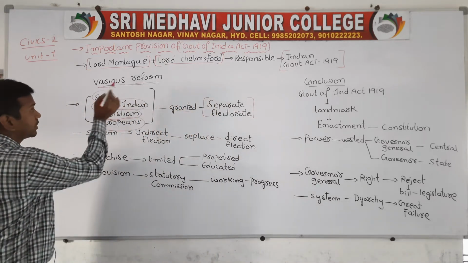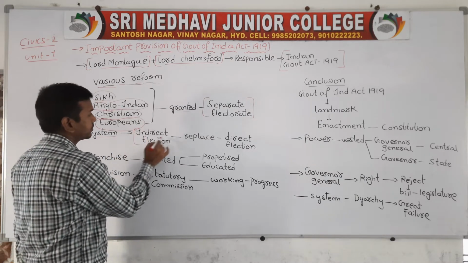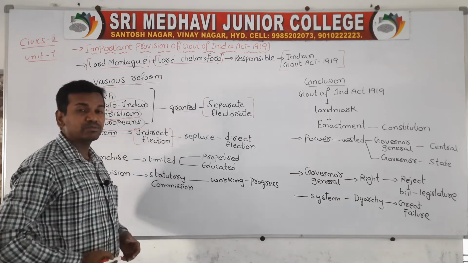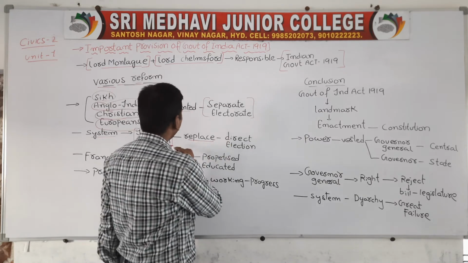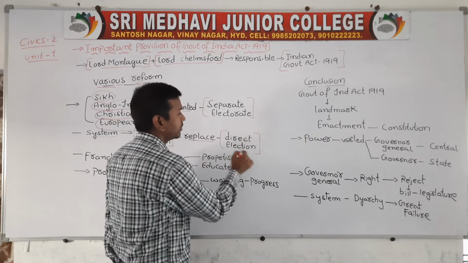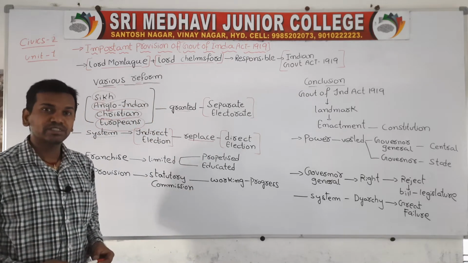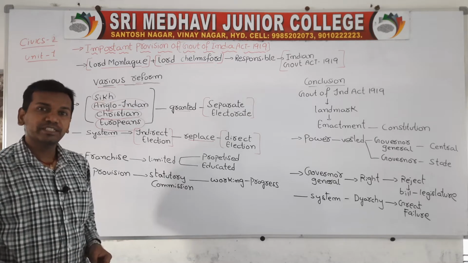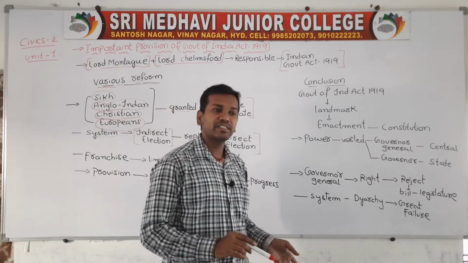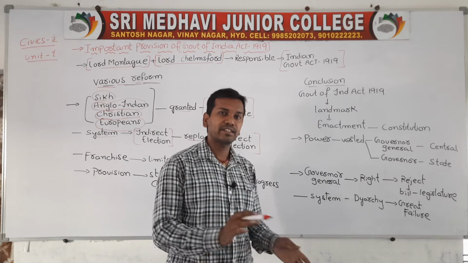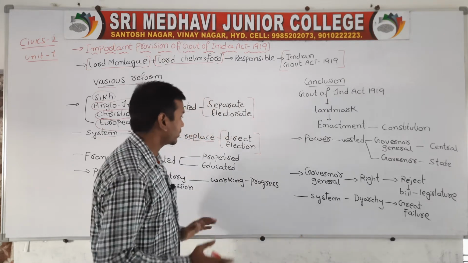According to the Government of India Act 1919, this system replaced indirect elections. Before that, most of the elections, whether for local bodies or for any representatives, were indirect elections. But after this act was formulated, indirect elections were replaced with direct elections. Now elections are conducted directly. Okay, so this is one point.